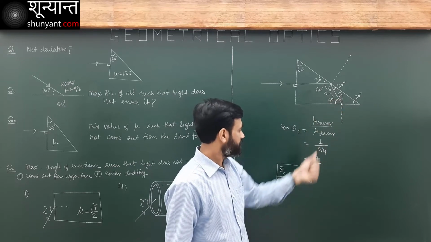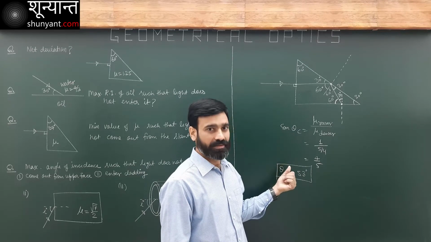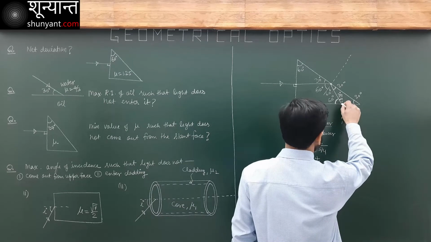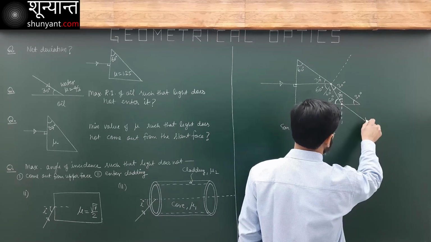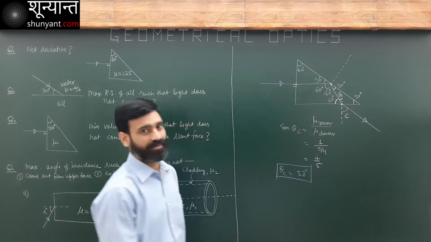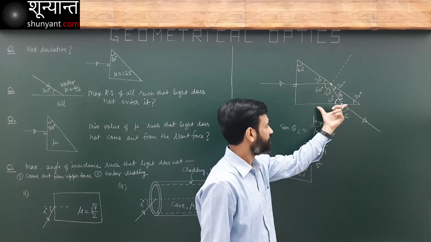This angle is smaller than this. That means light will be transmitted into the other medium, like this. This will be the final angle of emergence. Light will not come out from this slant surface, it will come out from the bottom here.